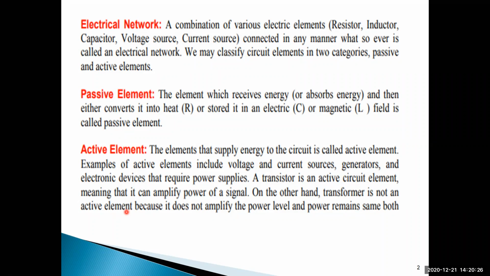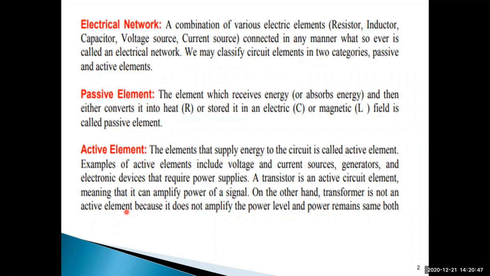The transformer just steps up the voltage levels or steps down the voltage levels. Just voltage levels are changing, not power levels. Power levels remain constant. It's clear. That means the power at the input of the transformer and at the output of the transformer is constant, but the voltage levels are different.